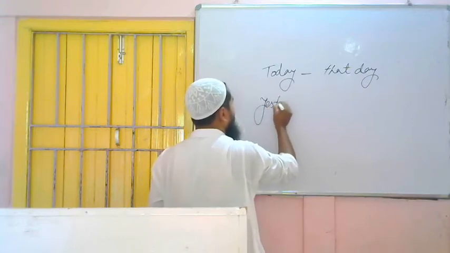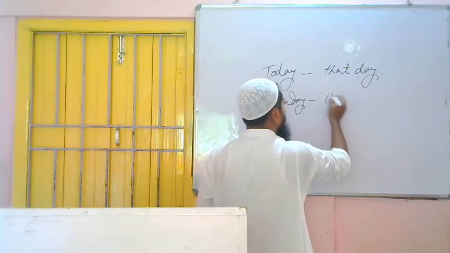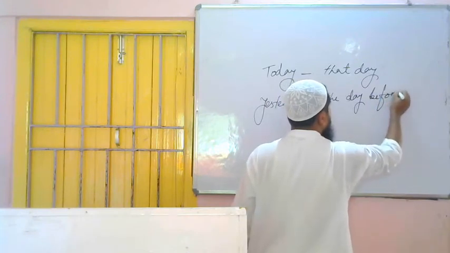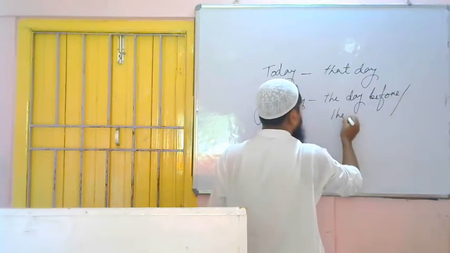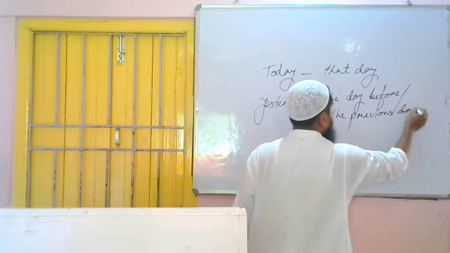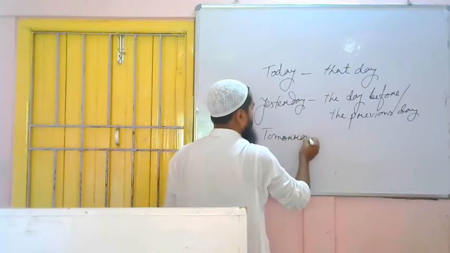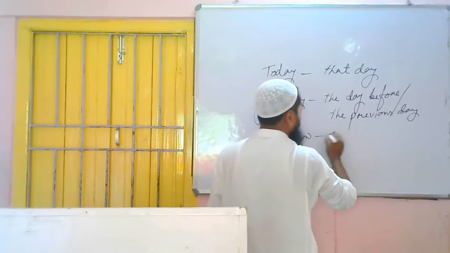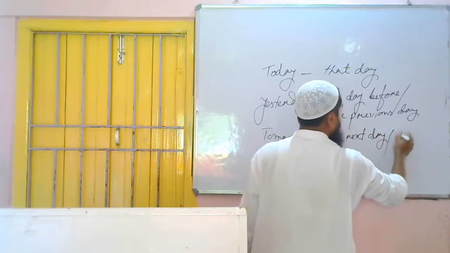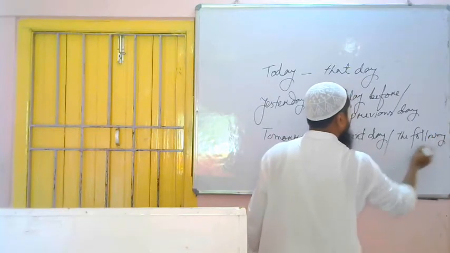Yesterday will be the day before, or the previous day. Tomorrow will be the next day, or the following day. If we simply write next day or following day, it is wrong.